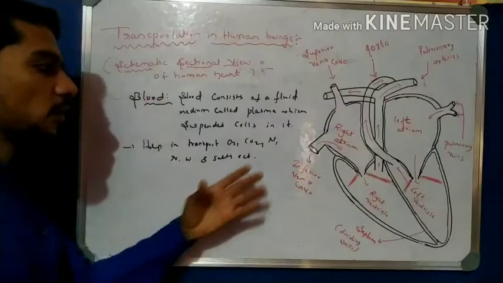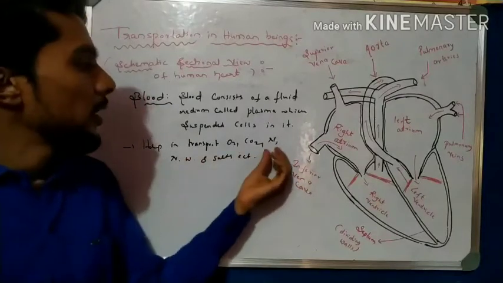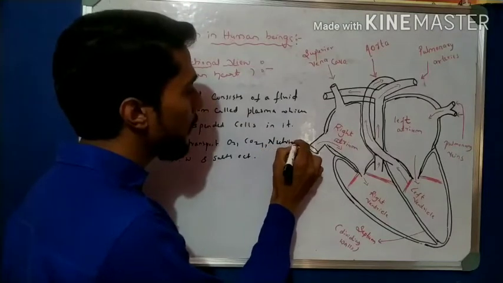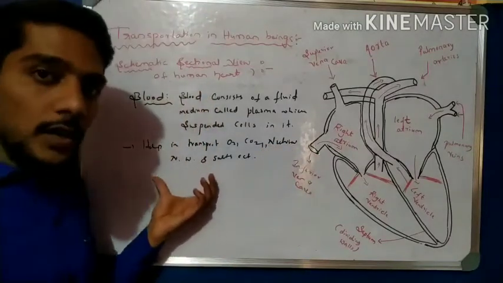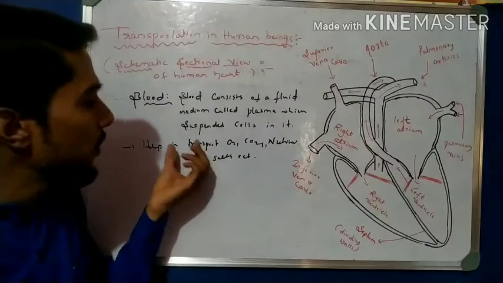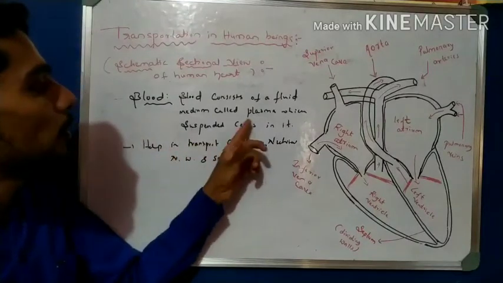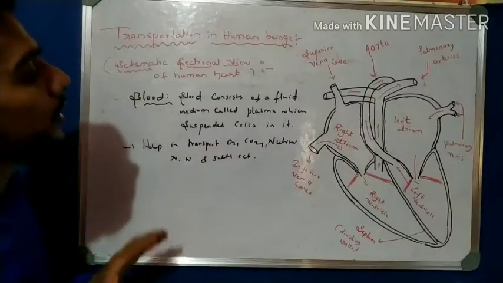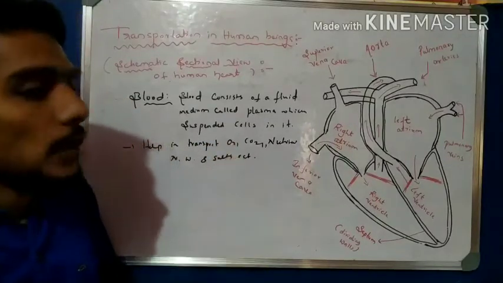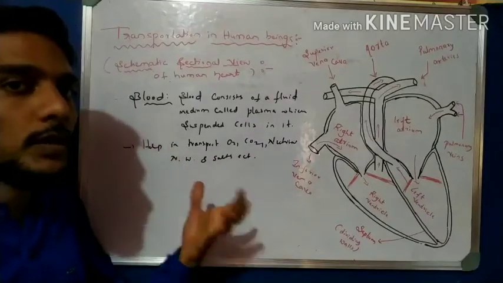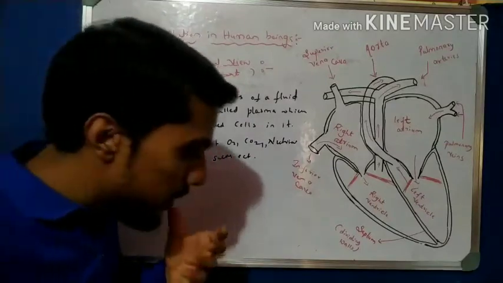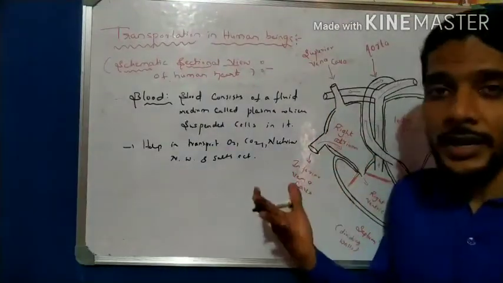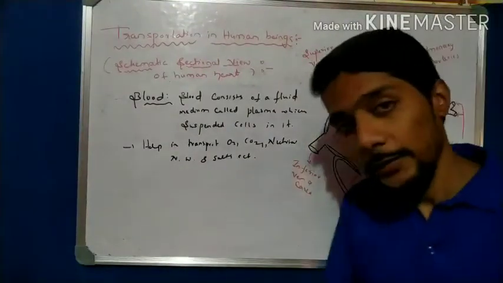So these are written: N for nitrogenous waste, N for nutrients. All these transportation takes place, and that is done by which material? That is with the help of plasma. So this is about the blood. Blood consists of a fluid medium called plasma, which is composed of suspended cells, that is WBC, RBC, and platelets, and it helps in the transportation of oxygen, nutrients, nitrogenous waste, salt, etc. So this is the blood.